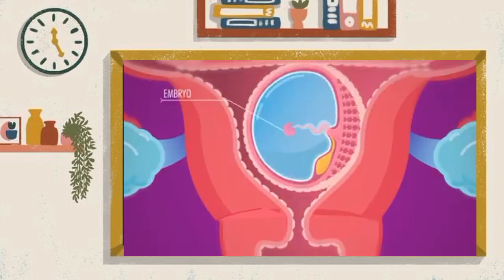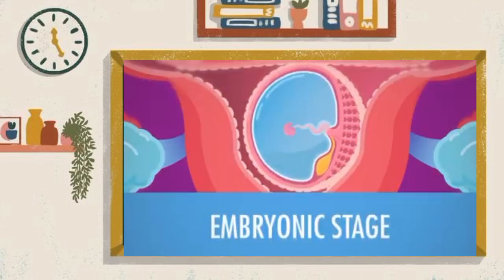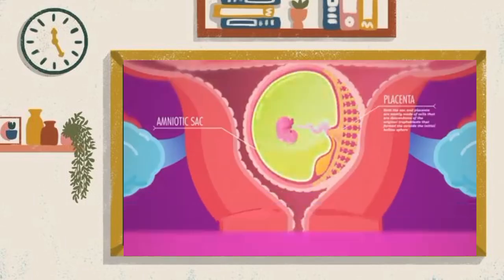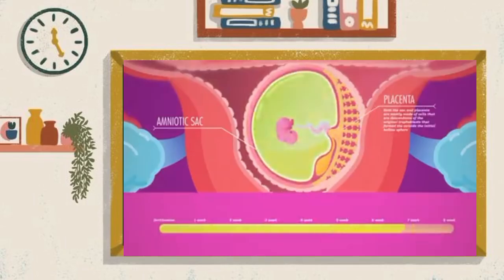These elements start to really take shape after implantation is complete, and we enter the embryonic stage. This is where the blastocyst differentiates into various cell types and develops into a legit embryo surrounded by an amniotic sac and hooked up to the placenta. And around the end of week 8, this tiny thing is now officially a fetus. Over the next several months, it rapidly develops organ systems and bones and grows into what you see in the delivery room. But rather than focus on those changes, I want to look more at what profound and frankly sometimes bizarre adaptations the mother is going through.